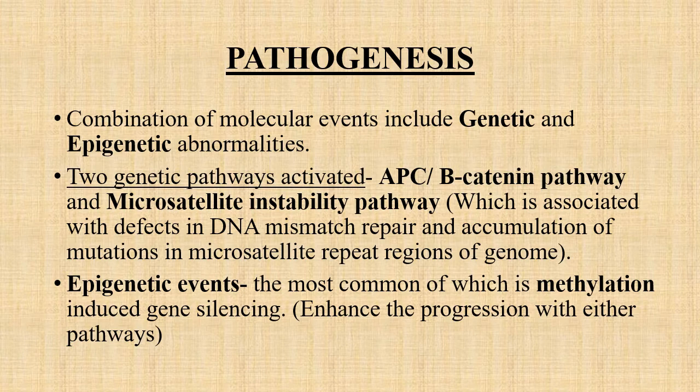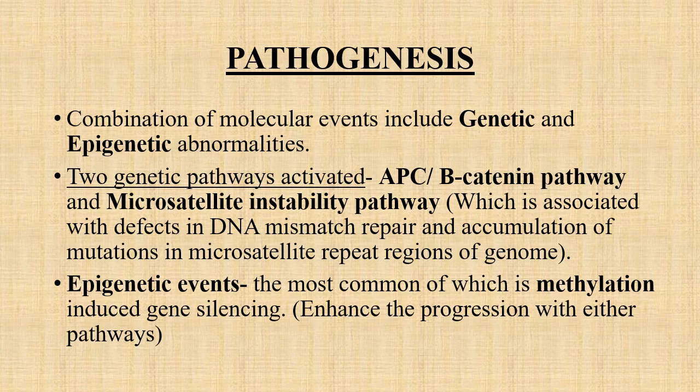Under the heading of genetic abnormalities, there are two pathways which are activated. One is the APC, that is, the adenomatous polyposis coli gene or beta catenin pathway, and the other genetic pathway is the microsatellite instability pathway, which is associated with defects in DNA mismatch repair and accumulation of mutations in the microsatellite repeat regions of the genome.